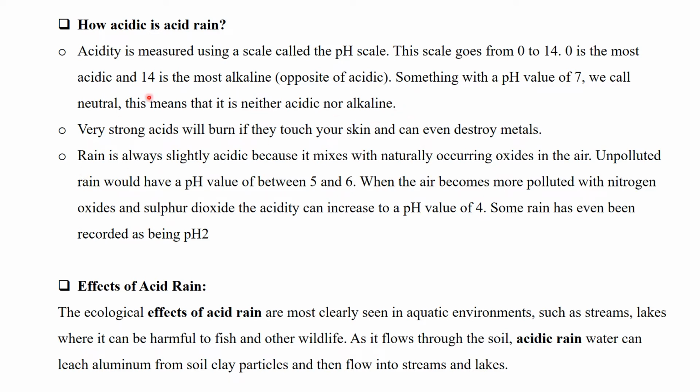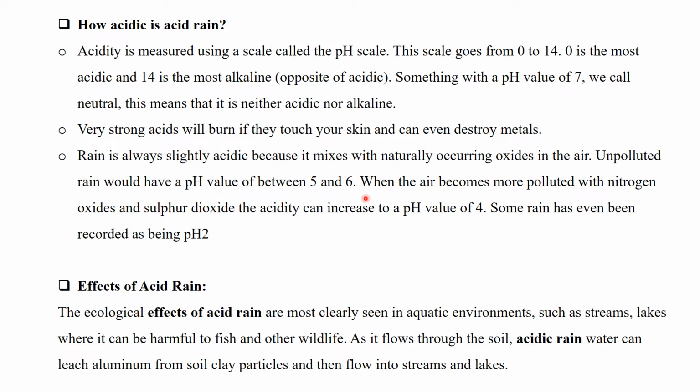Very strong acids will burn if they touch your skin and can even destroy metals. So what happens if acid rain falls? It will burn your skin if it falls on your skin. Rain is always slightly acidic because it mixes with naturally occurring oxides in the air. Unpolluted rain would have a pH value of between 5 and 6.